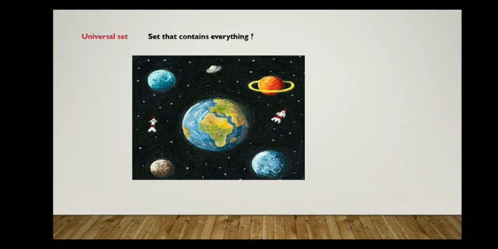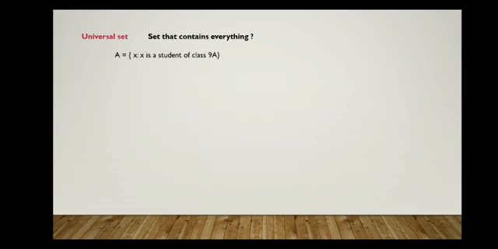Yes. A universal set is a set which contains all the elements of all the sets we considered. So we'll understand this.